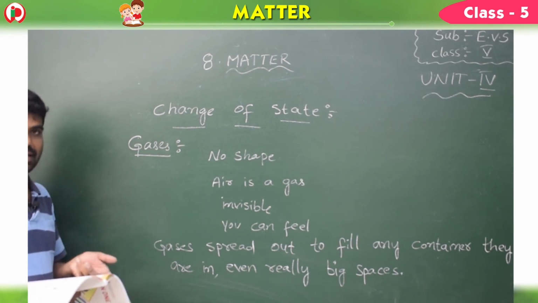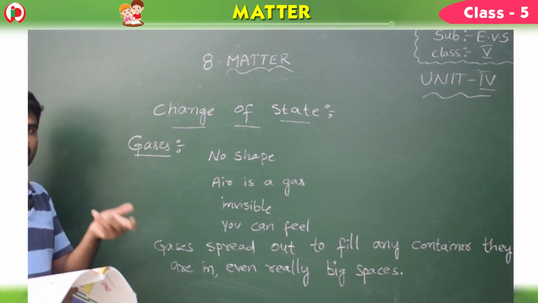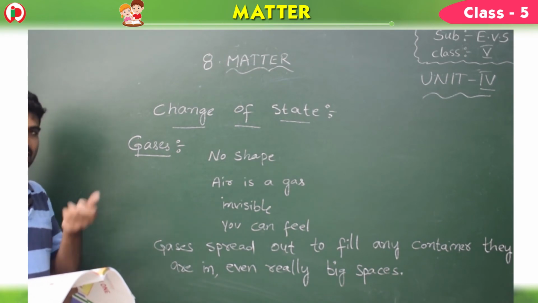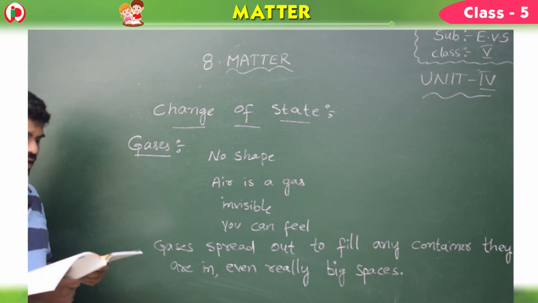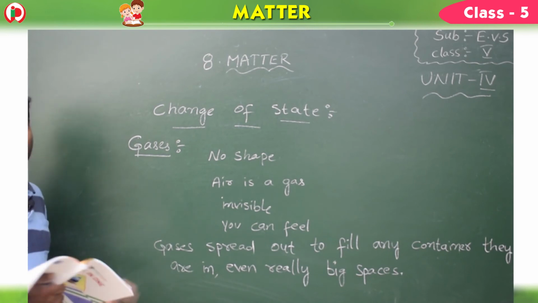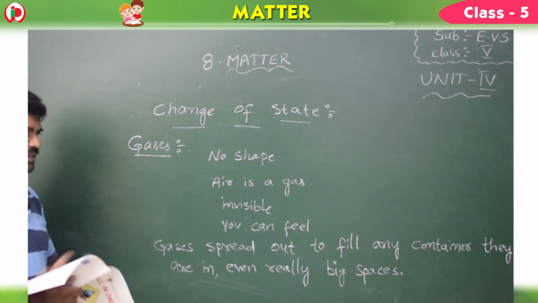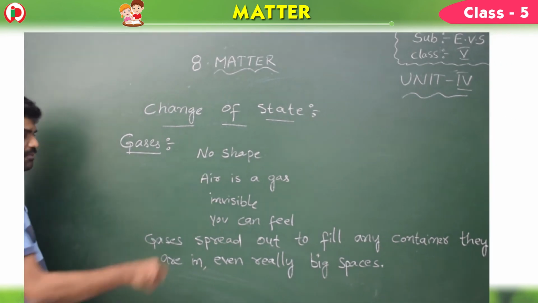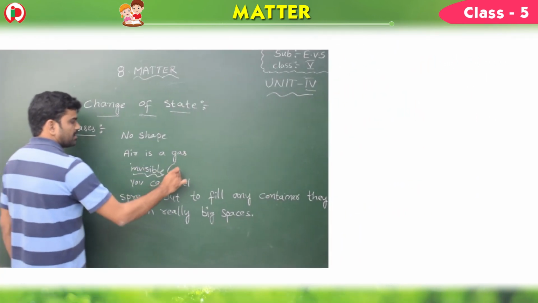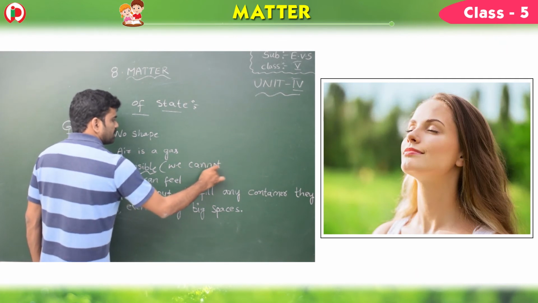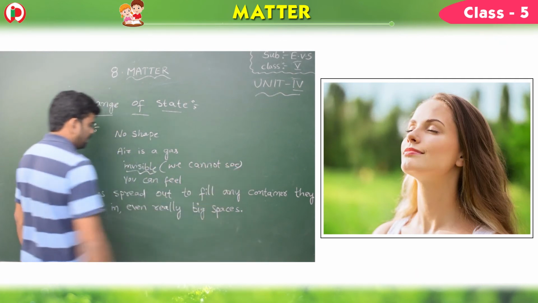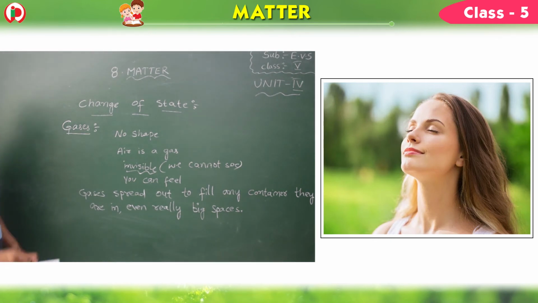I told you already, like oxygen, nitrogen, carbon dioxide, inert gases, all these are present. And like air, most gases are invisible. Invisible means we can't see. We cannot see the gases, but you can feel them.